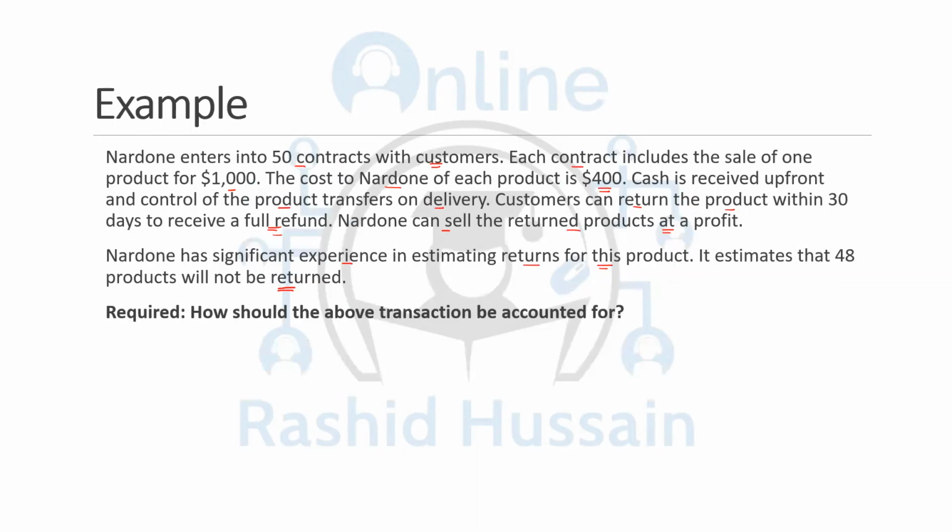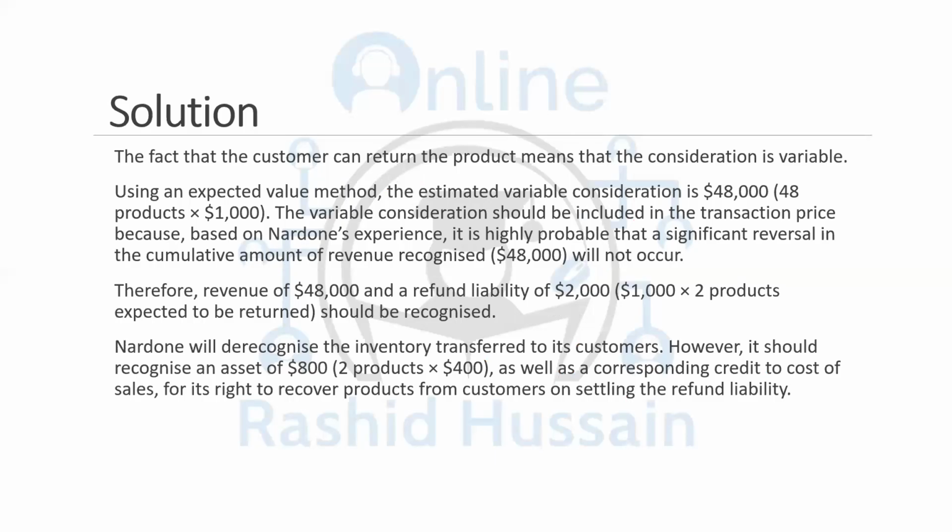Now, how much amount are they getting? Debit cash, 50 into $1,000. They are getting 50,000. Now, how much do they expect won't be returned? 48 out of 50 won't be returned. So they can record the revenue related to that, which is 48,000. Now, what about the rest? The remaining 2,000 should be recorded as a liability.